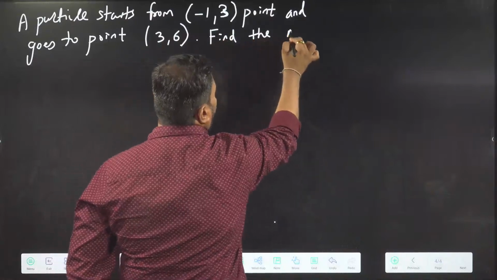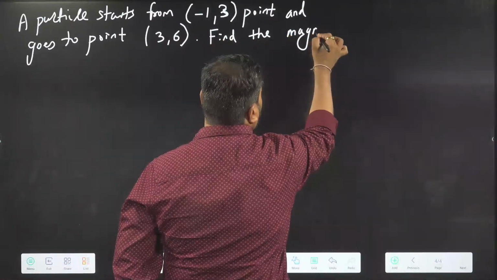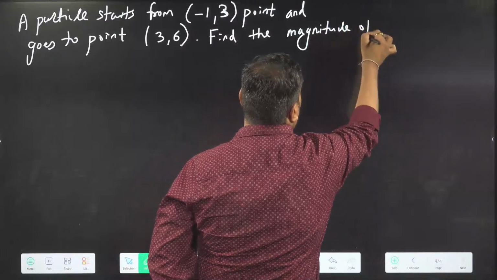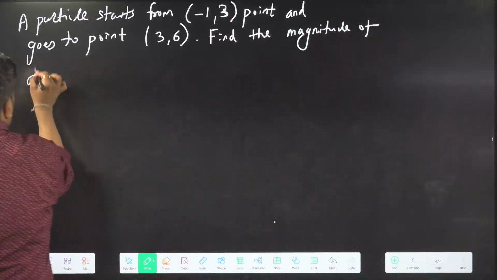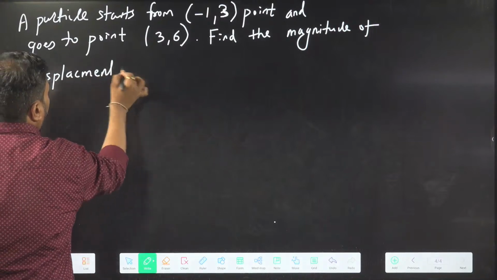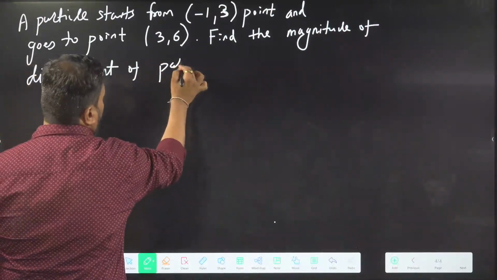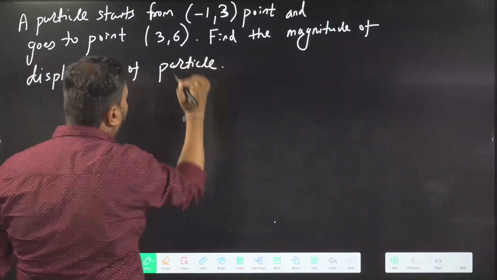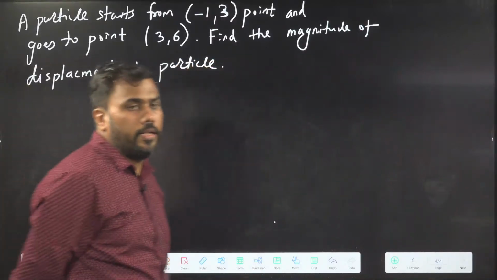Find the magnitude of displacement of the particle.